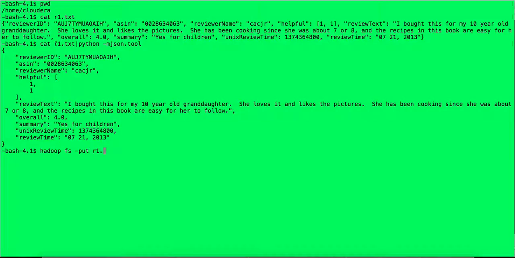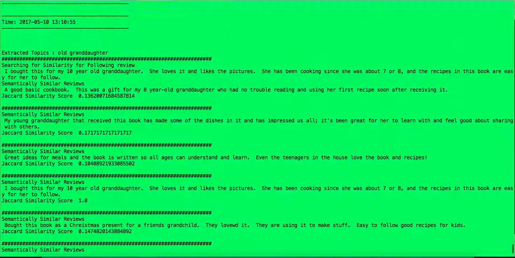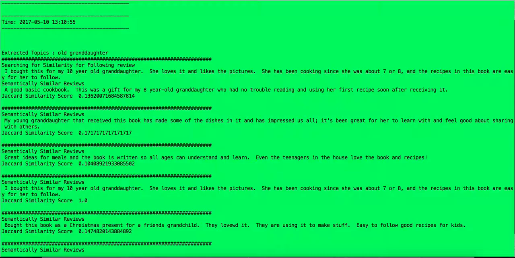Once we copy this file to the location where Spark Stream is listening, then effectively our engine should pick it up and do the topic extraction. If you see over here, it performed the topic extraction, and you can see the extracted topic out of this particular review text is old granddaughter. So it has extracted the topic that this review talks about, old granddaughter.